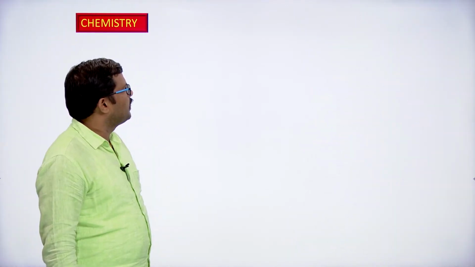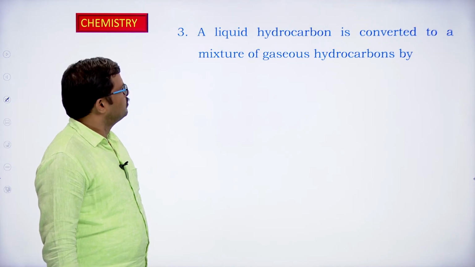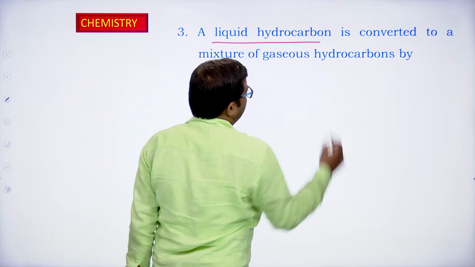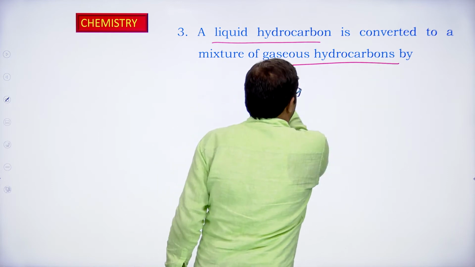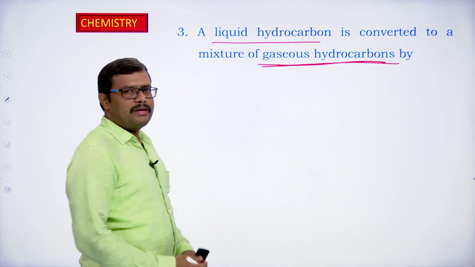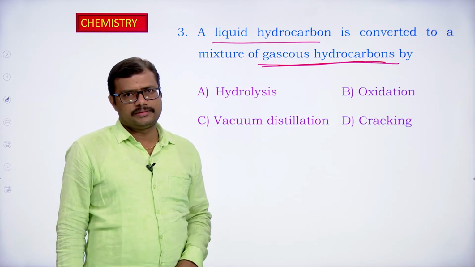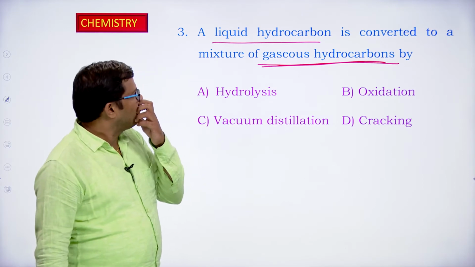Next one. A liquid hydrocarbon is converted to a mixture of gaseous hydrocarbon. Liquid hydrocarbon converting into a gaseous hydrocarbon, that process is known as, what is that process known as? Converting of the higher alkanes.